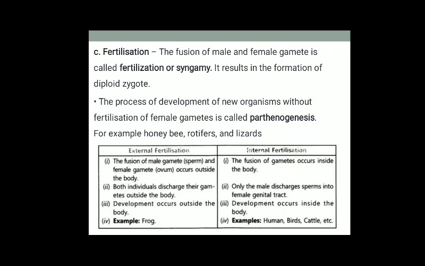Next, the second process is fertilization. Here the fusion of male and female gamete is carried out, and this fusion is known as syngamy. Based on medium, fertilization is categorized into two types. If fertilization occurs within the body, we call it internal fertilization, which is common in humans. And if the fusion of male and female gametes occurs outside the body in any medium, we call it external fertilization. That includes frog as an example, fishes also.